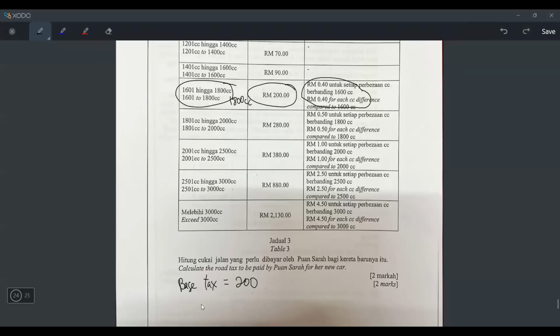But the total road tax, you still have to plus with something else. You have to plus with what? If you read here, it says what? RM 40 cent for each cc exceeding 1600 cc. It means I have to take 1800 minus the 1600 to see what is the difference. So what is 1800 minus 1600? It will be 200 cc. It means there's 200 cc difference compared to 1600, and for every cc exceeding 1600 you have to pay 40 cents. So the 200 have to times 0.40.